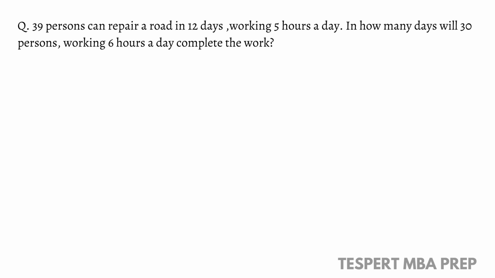39 persons can repair a road in 12 days, working 5 hours a day. In how many days will 30 persons working 6 hours a day complete the same work? In these types of questions, we have a standard formula: P1 H1 D1 E1 by P2 H2 D2 E2 is equal to work W1 by W2.